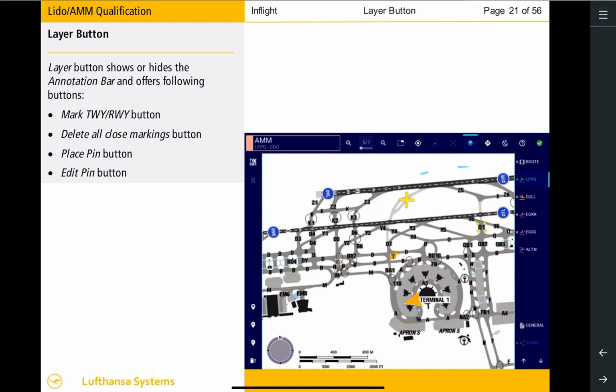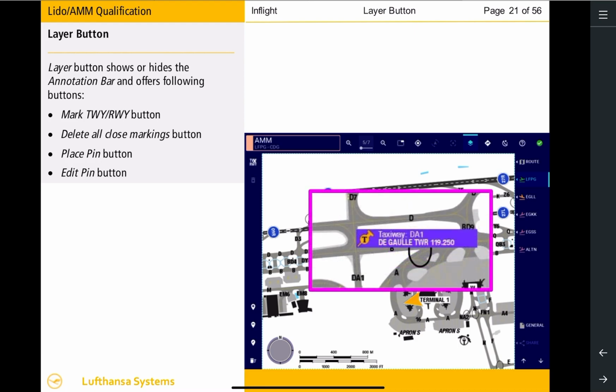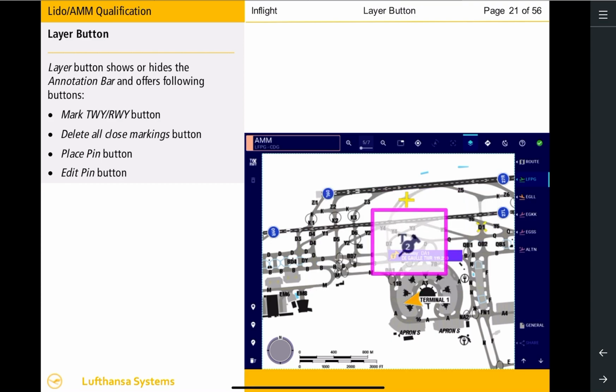To display the full text and dependency, select the pin. The full text and dependency will also be displayed when the zoom level is set to maximum. An unlimited number of pins can be displayed in close proximity to each other. Only one pin will be displayed with a numeral inside the pin to indicate the number of pins at this location. If at least one of the pins has an annotation, a T is displayed next to the pin.